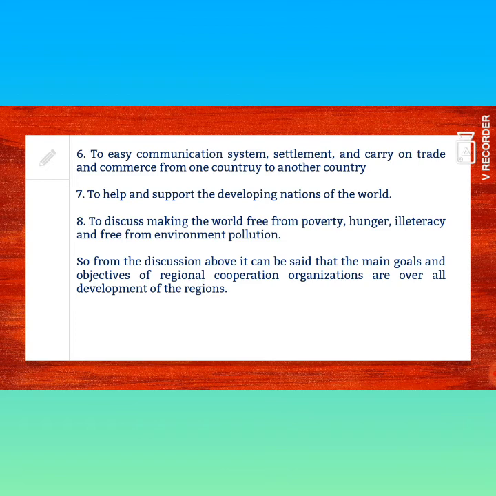No problem. So, now the conclusion. From the discussion above, it can be said that the main goals and objectives of regional cooperation organizations are overall development of the regions. In one way, you can write overall development of the regions is the main goal and objective of regional cooperation organizations.